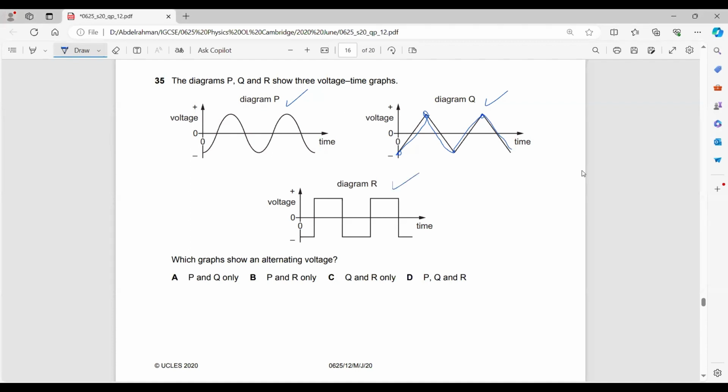R is also alternating. Why? Because it keeps on alternating between negative and positive values. So P, Q, and R are all alternating voltages or alternating currents.